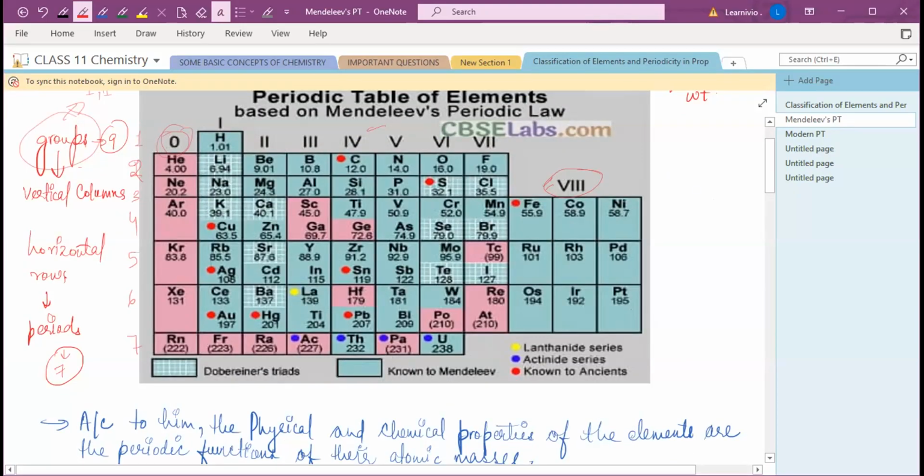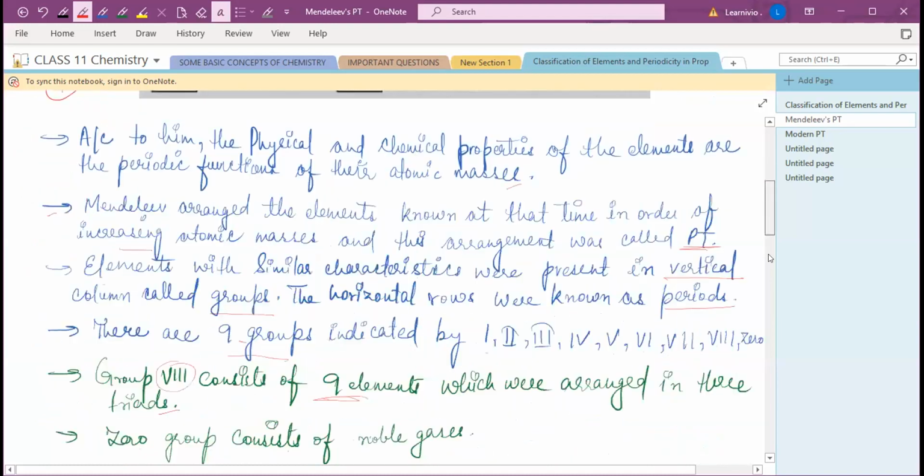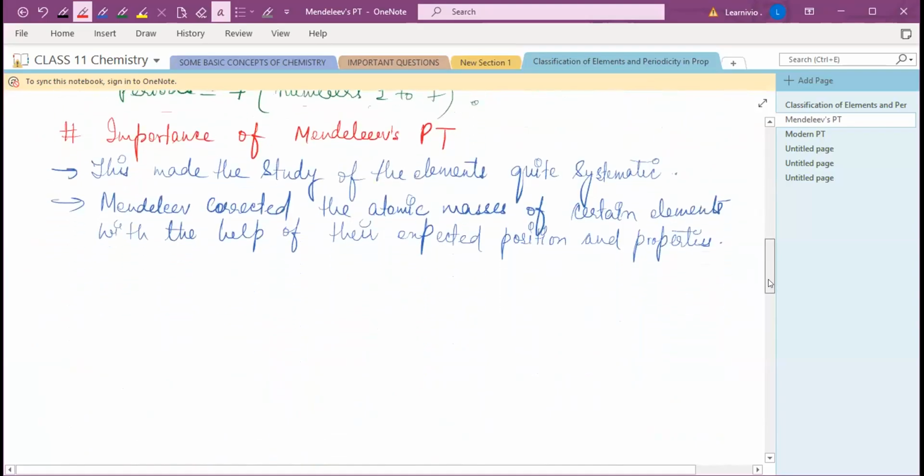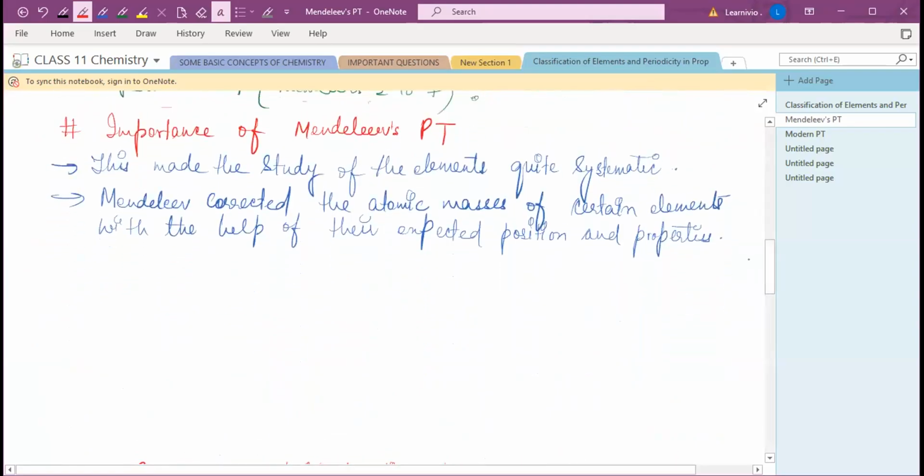If you know helium's property, you can predict neon, argon, krypton, xenon, and so on. This was the main merit of Mendeleev's periodic table.